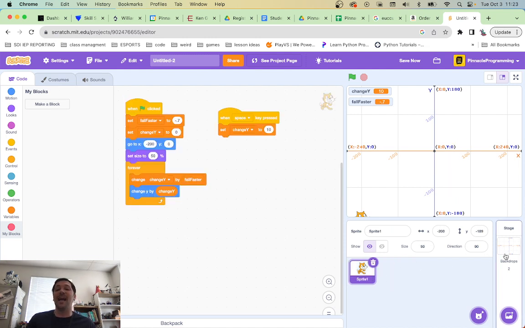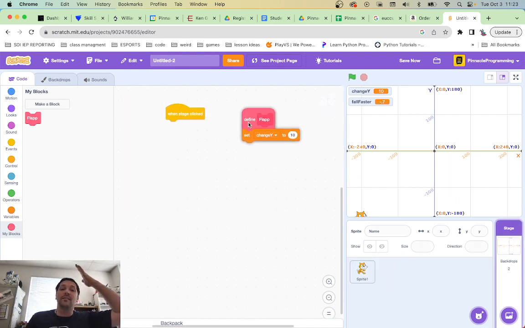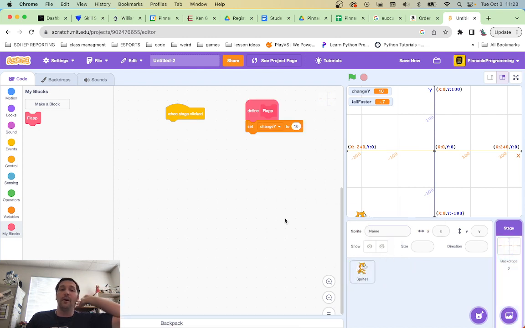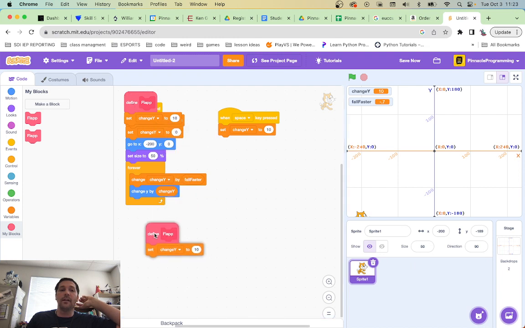So I think what's going to have to happen then is instead of doing this, I don't want my thing there. I want to see the flappy thing on this guy, right? I want flap to be here. Oh, that's weird. Delete that block. Great. I'm so proud of this one.